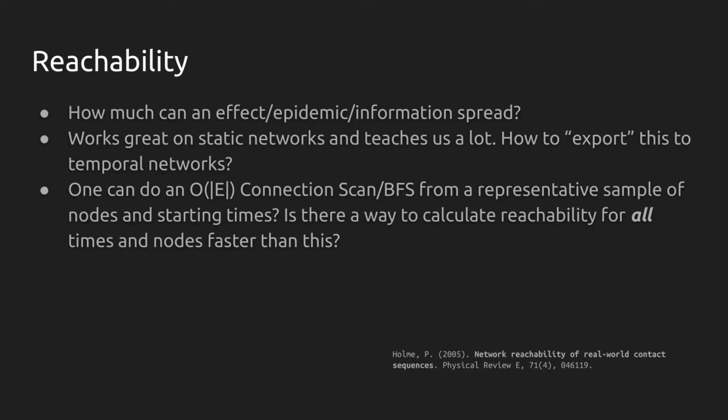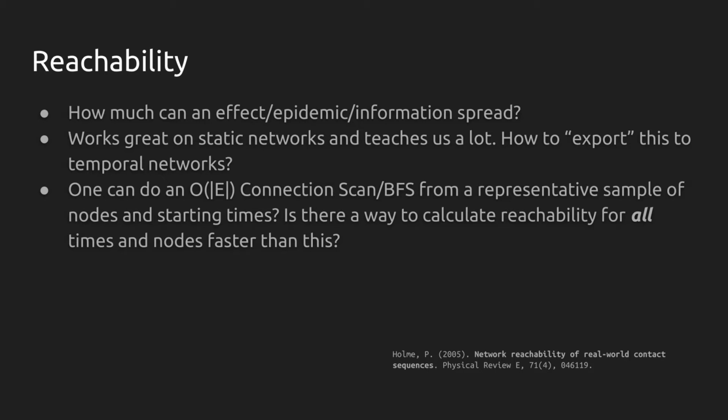On temporal networks, this would translate to something like this. Starting from a node A at the time t0, is it possible to reach a node B before some time t1? The problem is more or less equivalent to the study of spreading processes. So another way of putting this is to say, how far can something spread over the network? For example, you can think of information spreading over the communication network or disease spreading over a face-to-face interaction network.